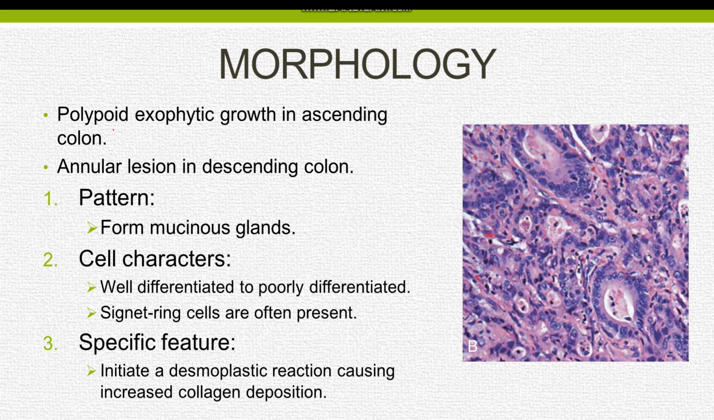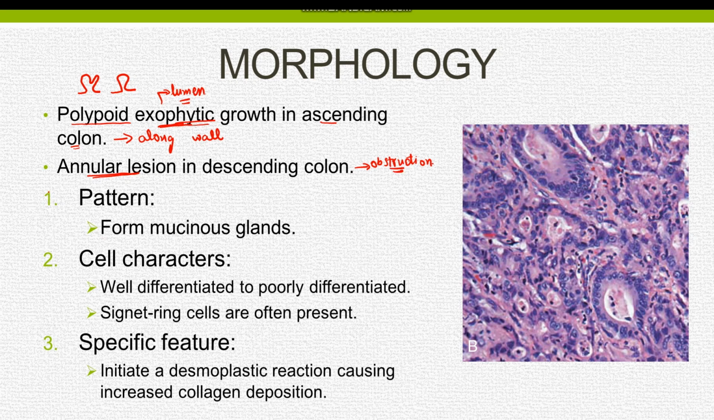The adenocarcinoma of the colon reveals a polypoid or exophytic growth in the ascending colon. Polypoid means forming a polyp, and exophytic means protruding outside the wall into the lumen. The tumors in the ascending colon usually grow along the wall of the intestine and usually do not cause obstruction. Whereas in the descending colon, the tumor forms an annular lesion. The annular lesions grow in size, resulting in the obstruction of the colon.